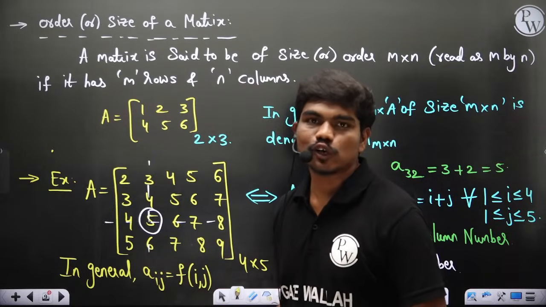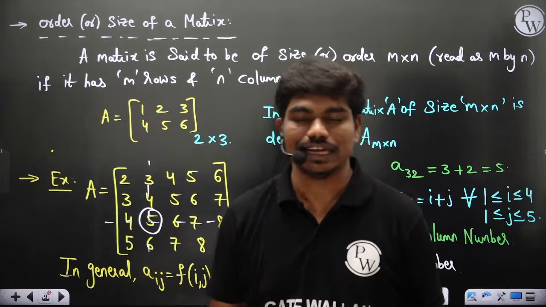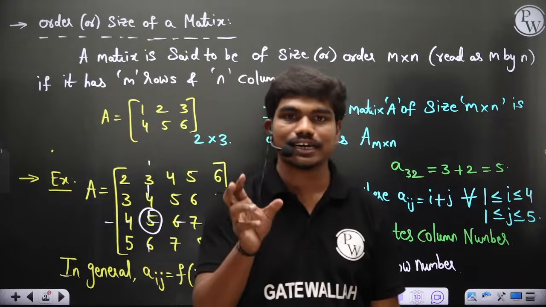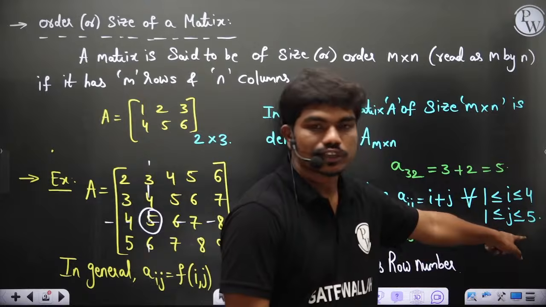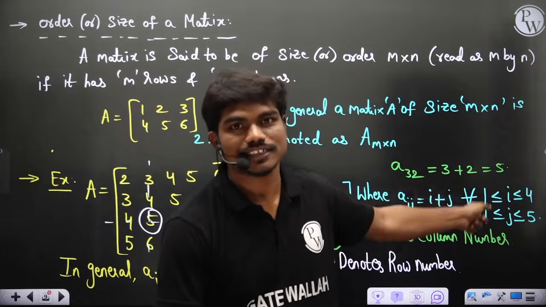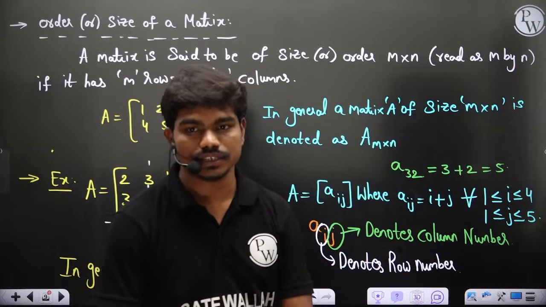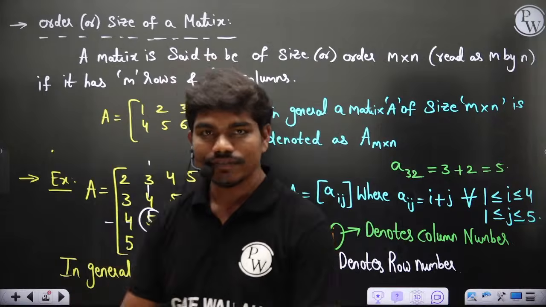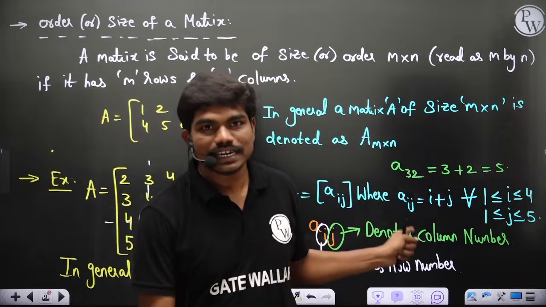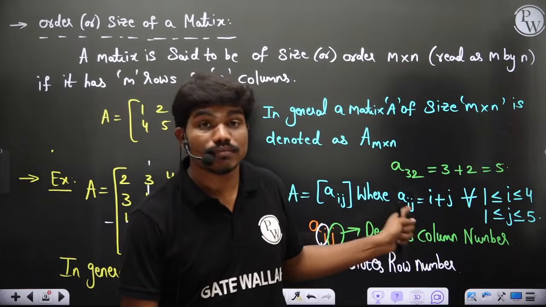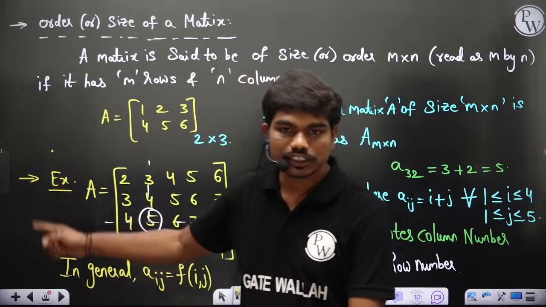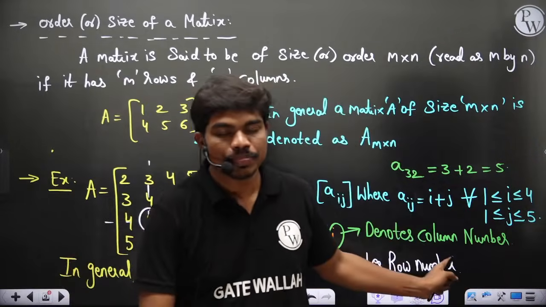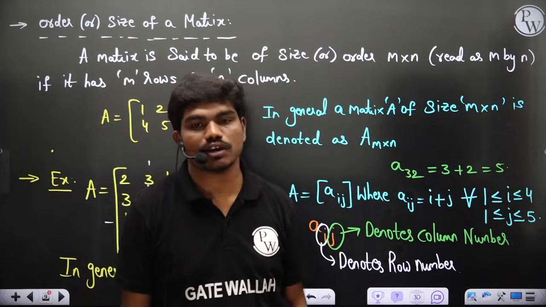Now if I want to generate a 1000 by 1000 matrix, for example, where every element is connected in a particular way, then I can say this changes from 1 to 1000, this changes from 1 to 1000, and Aij is equal to whatever function I have generated. That's it. Clear? Without writing the complete matrix, just by writing one line, you can identify it. The reason I'm teaching this is that many of the GATE questions come in this format. They are not interested in giving you the full matrix. They'll give you this, and with this you can do whatever you want.